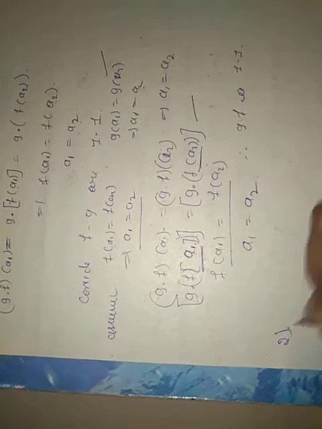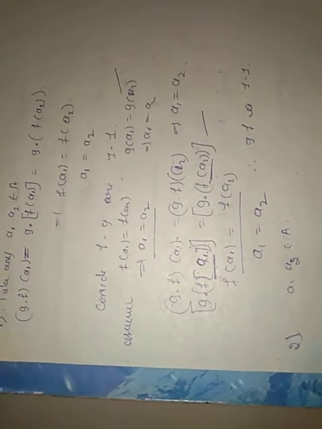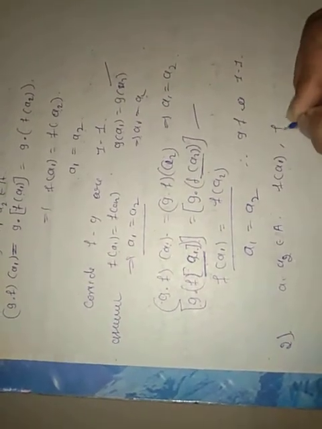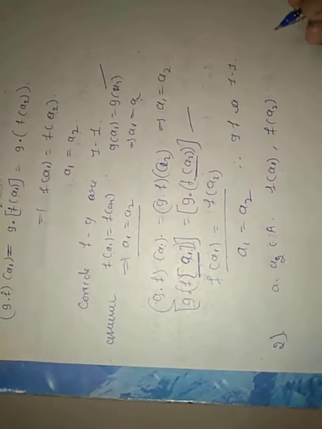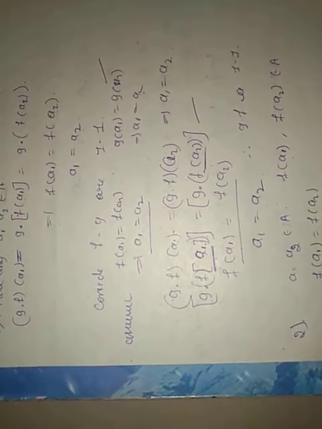Now come to the second proof. Again, for any a1, a2 belonging to the set A, consider f of a1 and f of a2. Now suppose f of a1 equal to f of a2.